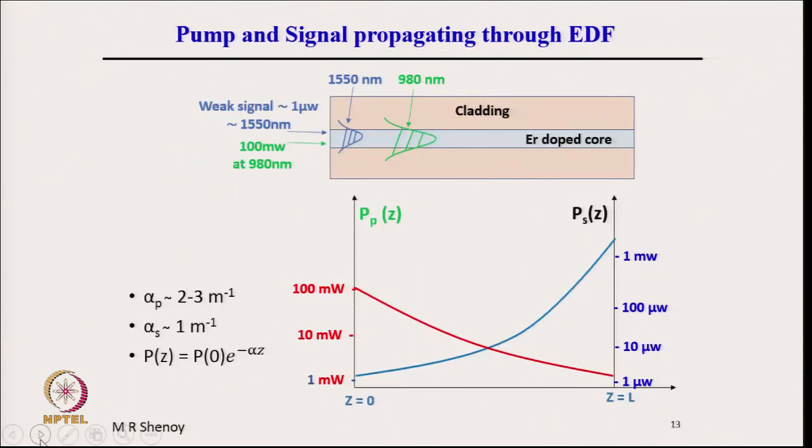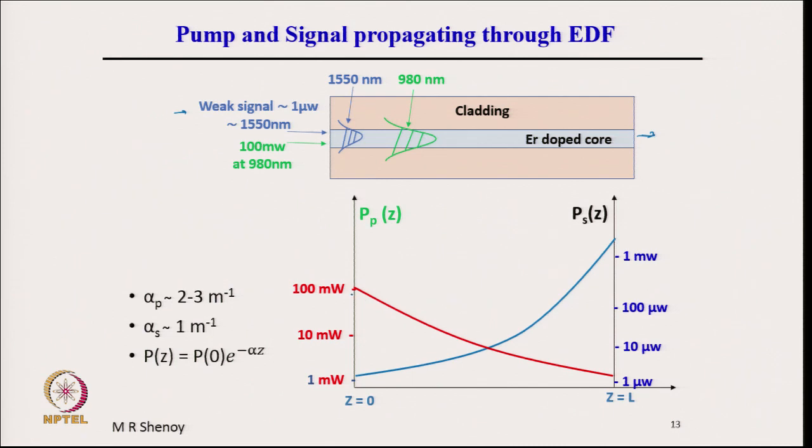Now, it is again illustrated here with some more numbers. As you can see, the 1550 field here is shown with small amplitude, because it is a weak signal, because the purpose of the amplifier is to amplify the input weak signals to get sufficiently strong signals at the output. And if we put some numbers to give a better feel, 100 milliwatt pump at 980 nanometer is input from here, and a weak signal at 1 microwatt power is entering in this same port. Now, at the output here, what would be the power?